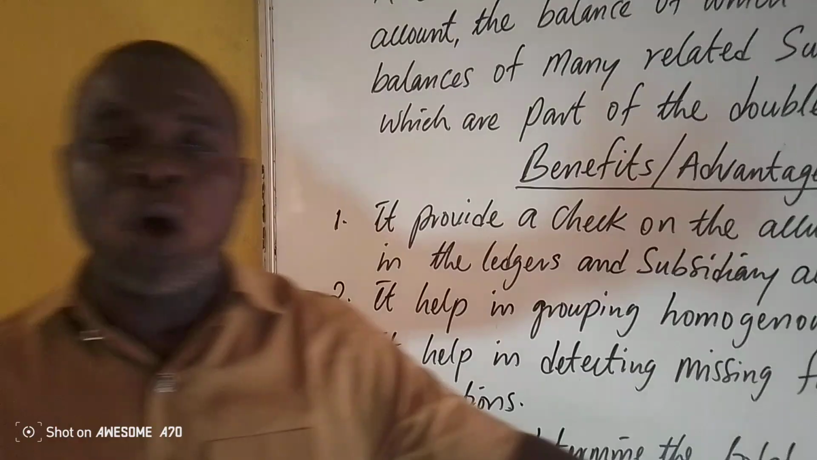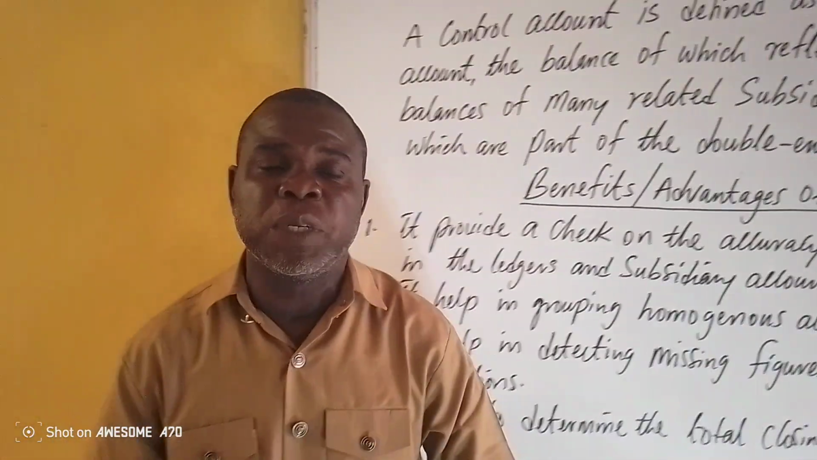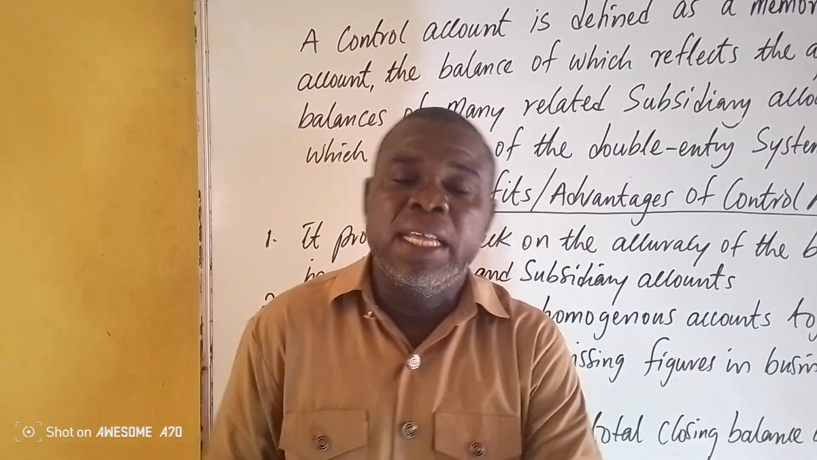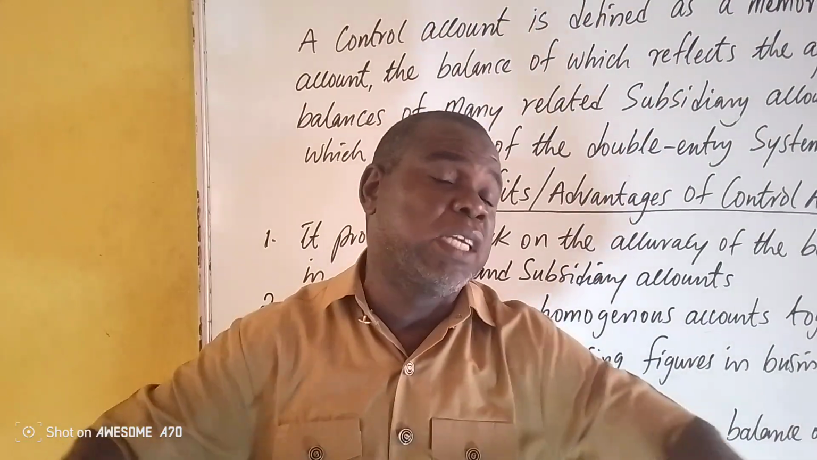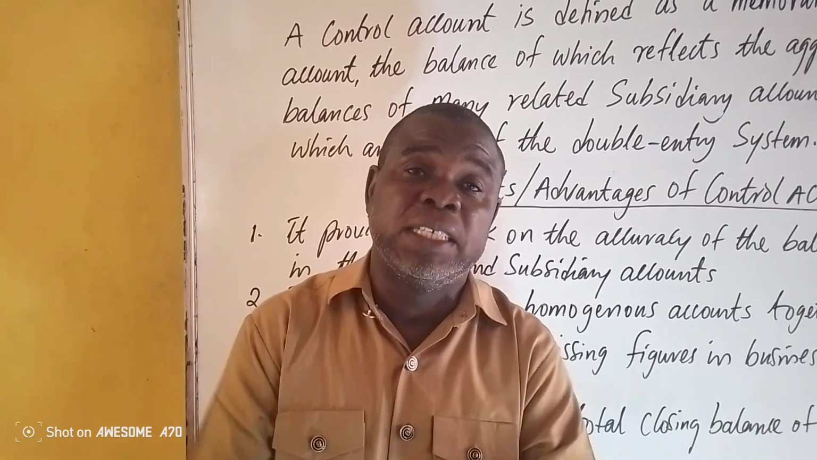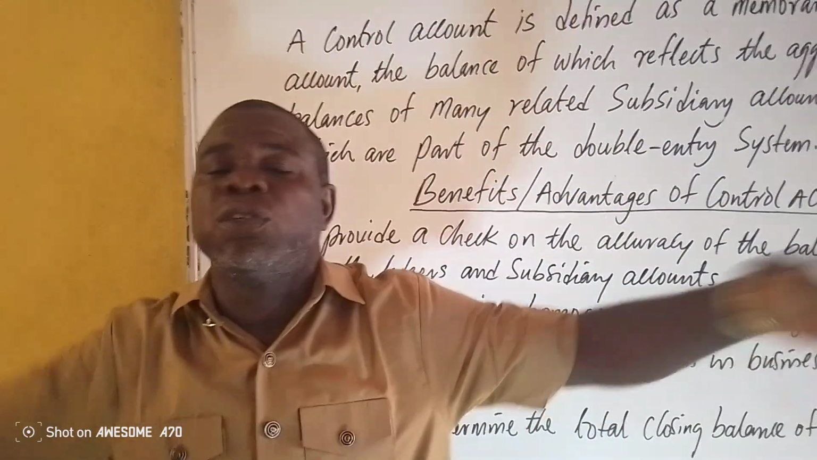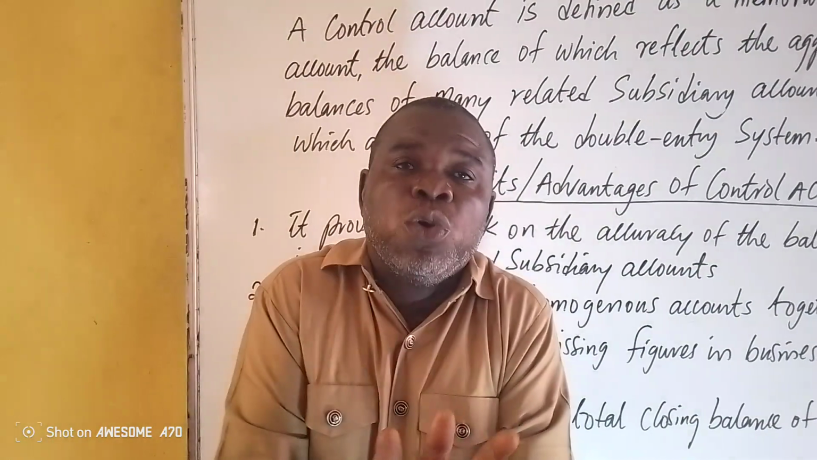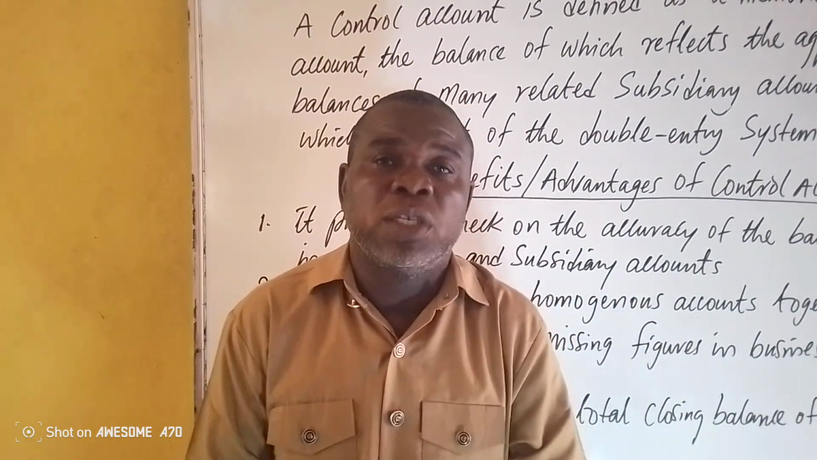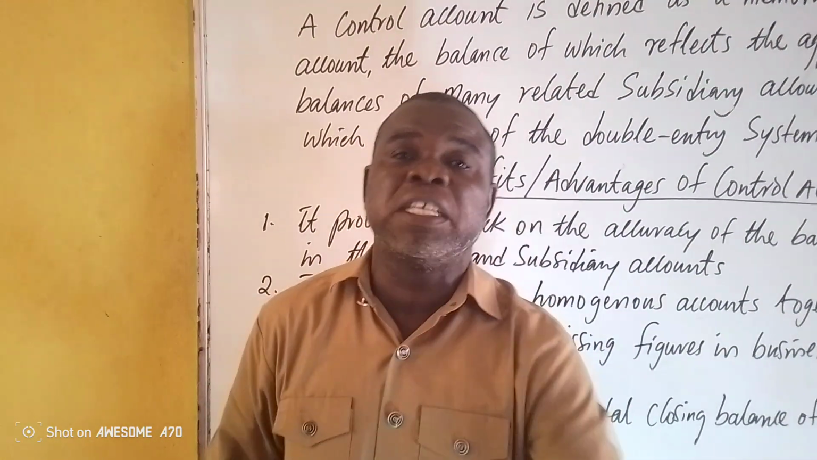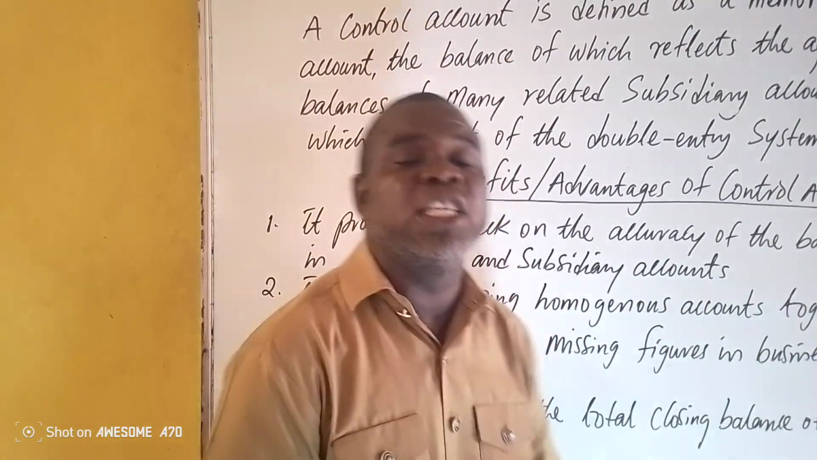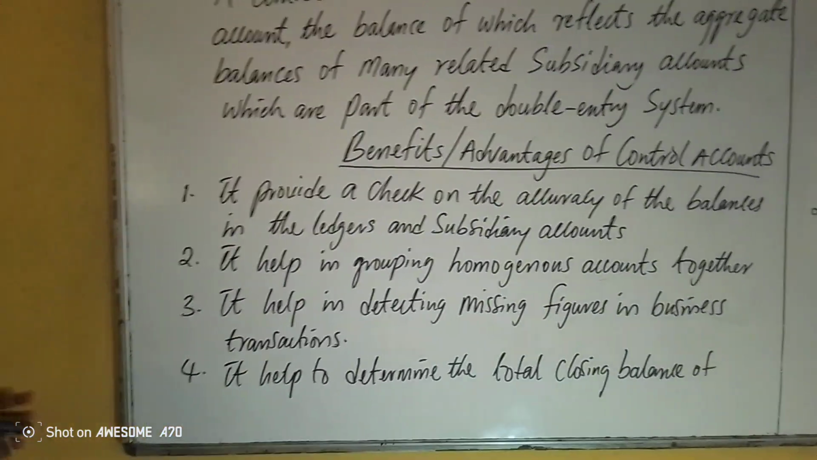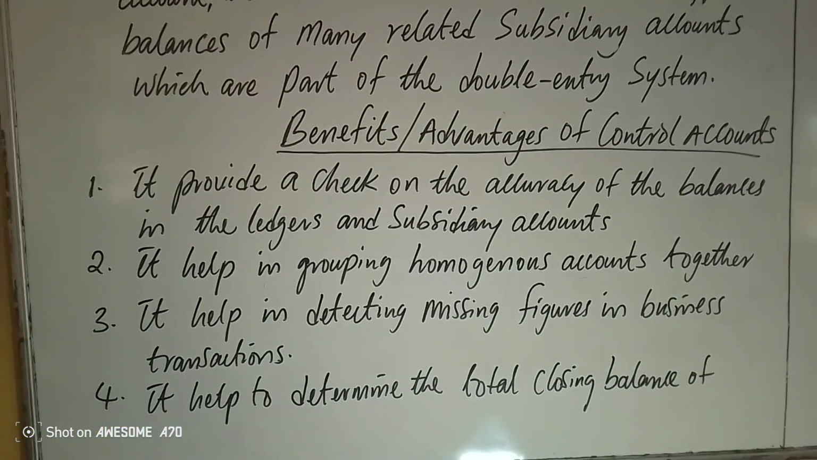By the time you bring all these accounts together, especially those related to sales and purchases, you will check and know whether there is an issue, whether everything that was done is correct. Therefore, it serves as a check. When these accounts are individually in their respective areas, it becomes difficult for you to know whether there's something wrong or not. But by the time you bring them together, it becomes easy for you to detect whether there's an issue in any account. And that is one of the reasons for preparing a control account. It's just like a trial balance.